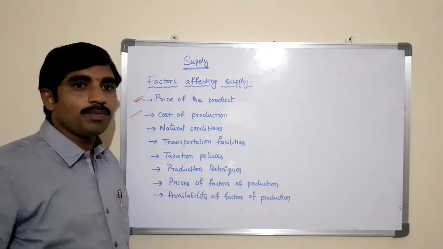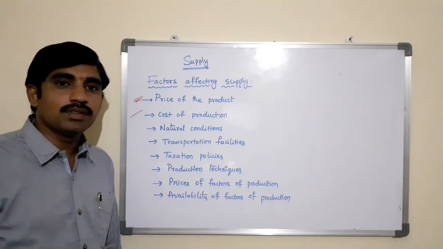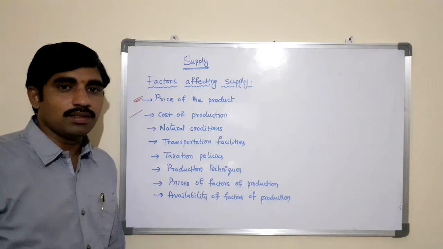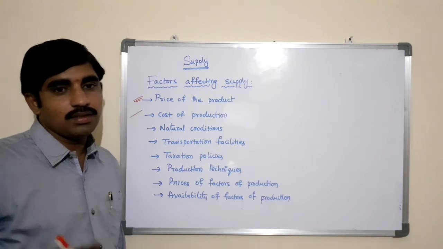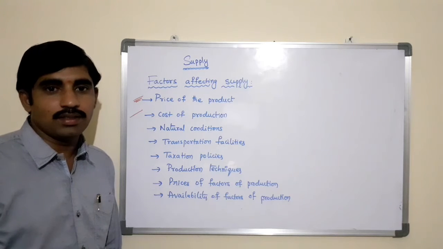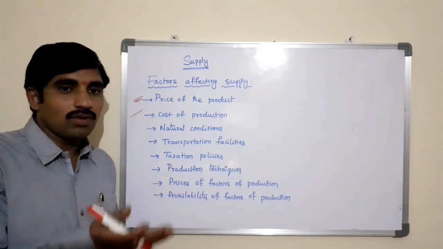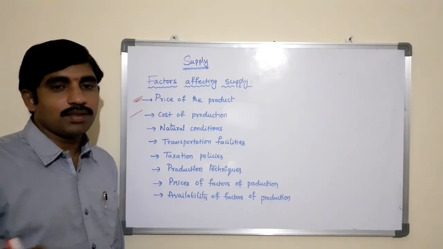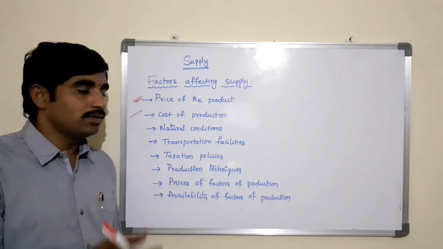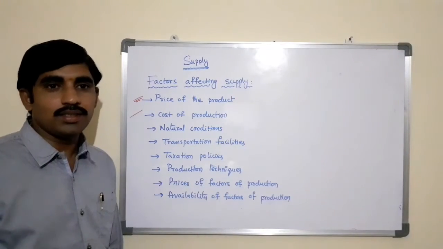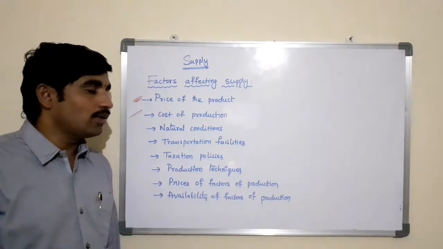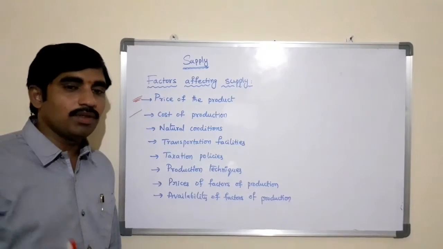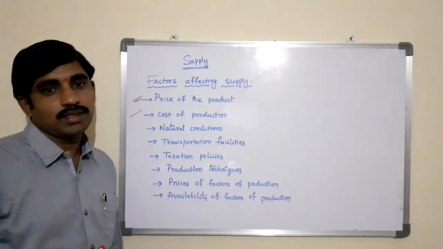Yes, the cost of production and supply have an inverse relationship with each other. If the cost of production is increasing, automatically the supply of the commodity will decrease. So based on the cost of production, the quantity supplied will increase or decrease. This implies that suppliers do not supply products in the market when the cost of manufacturing is more than the market price.